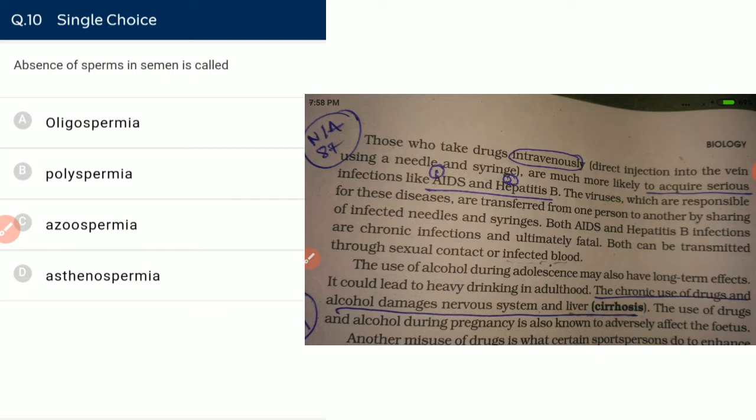And asthenospermia. Astheno, we can remember it like anesthesia. Asthenospermia means they have reduced motility.